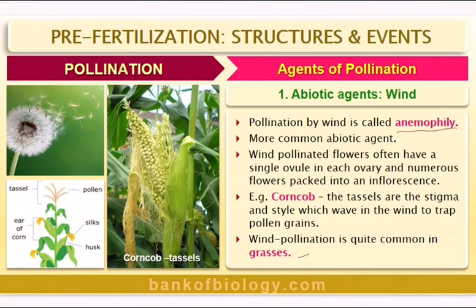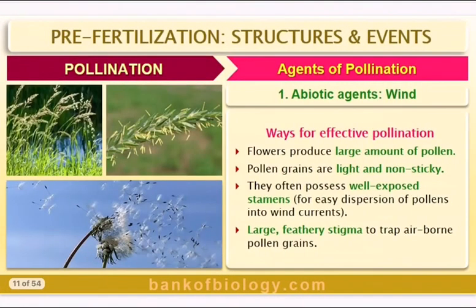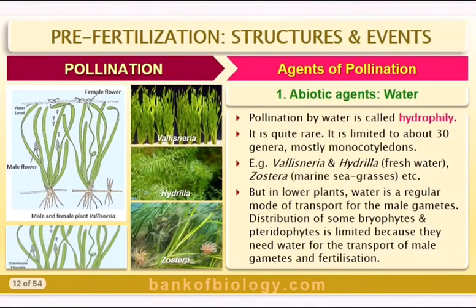Anemophilous flowers have exserted stigmas and anthers. This is important. Pollen grains should be light, small and dusty. They are dry and unwettable. The stigma is hairy, feathery or branched to catch the wind-borne pollen grains. So this is the importance of wind. Flowers produce large amounts of pollen naturally. Look at this, large amounts. Pollen grains are light and non-sticky. They often possess well-exposed stamens for easy dispersion of pollen grains to the wind currents. Large feathery stigma to trap airborne pollen grains.